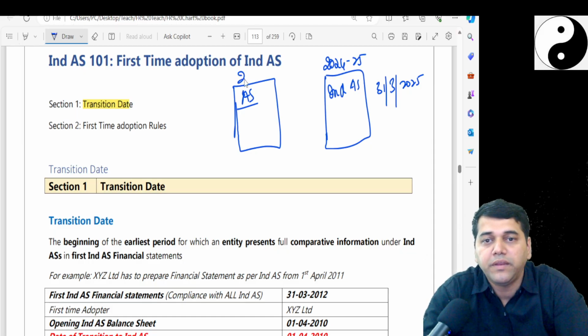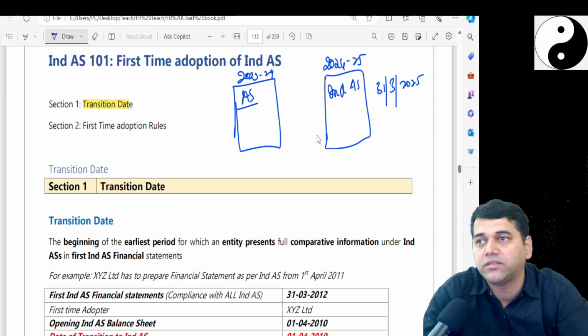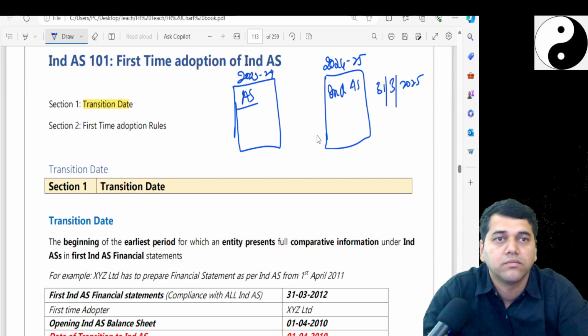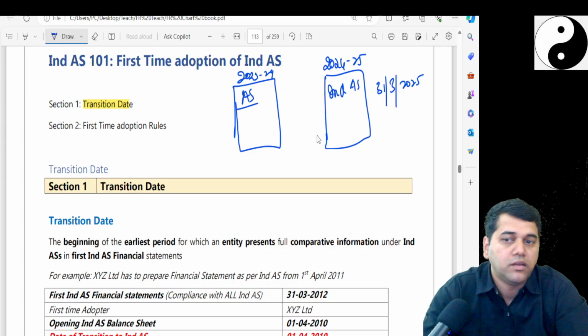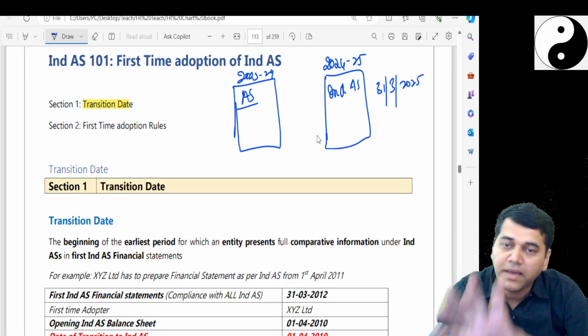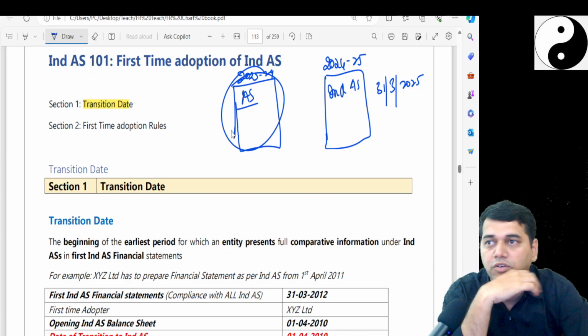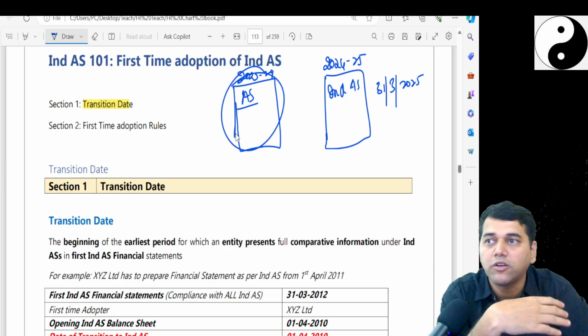They will come from the previous year 2023-24. But my previous year closing balances are all accounting standard balances. Then logically I have to restate everything. The entire balance sheet I may have to restate as per Ind AS. How that restatement logic works we will discuss.